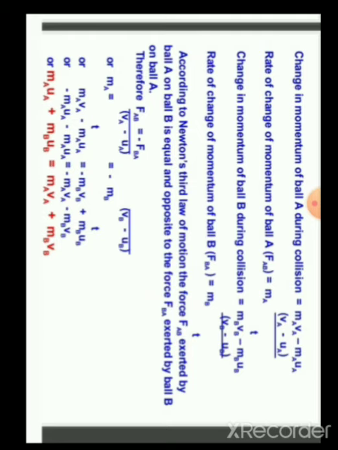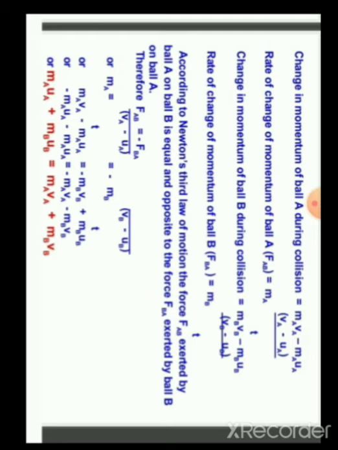Rate of change of momentum of ball B, that is FBA, is equal to MB common VB minus UB upon T. Now we apply Newton's third law of motion: the force FAB exerted by ball A on ball B is equal to but opposite to the force FBA exerted by ball B on ball A. So we can write FAB is equal to minus FBA.